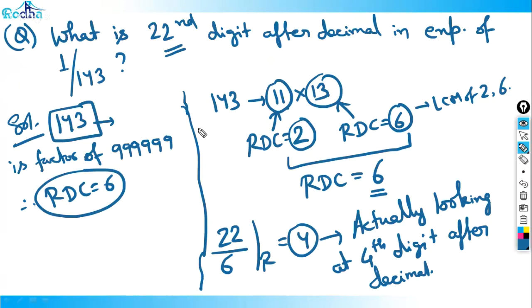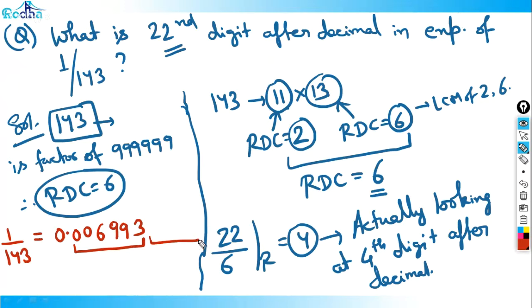So if I'm looking at the fourth digit after decimal, what is the digit? Now I can use a calculator, right? That's what I told. This has become a very good question actually, after CAT has introduced the calculator. So you can check that the value of 1 by 143 is equal to 0.006993, occurring after every 6 digits. So my answer should be the fourth digit. What is the fourth digit here? 1, 2, 3, 4, 9. 9 is the answer for this beautiful question actually.